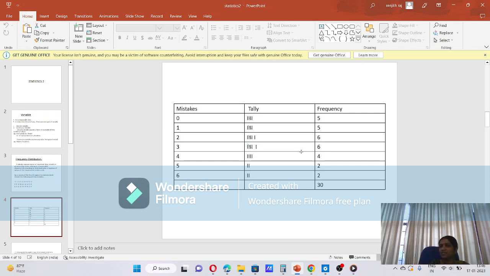In a frequency table, there should be 2 columns, mistakes and frequency. To write that frequency value, we use the help of tally marks. Clear? Okay.